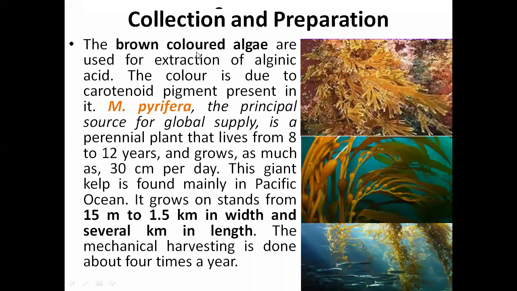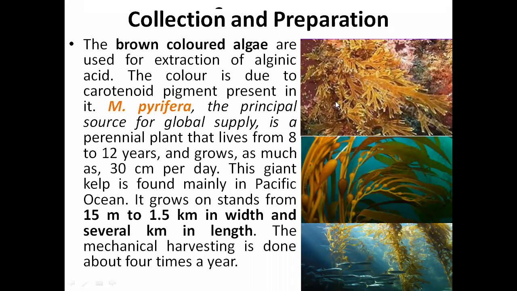The brown colored algae that we need to identify are used for extraction of alginic acid, because alginic acid is our target. The color is due to a carotenoid pigment present in it.